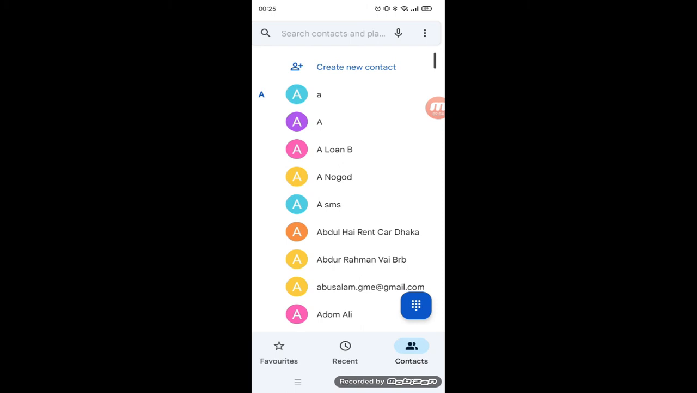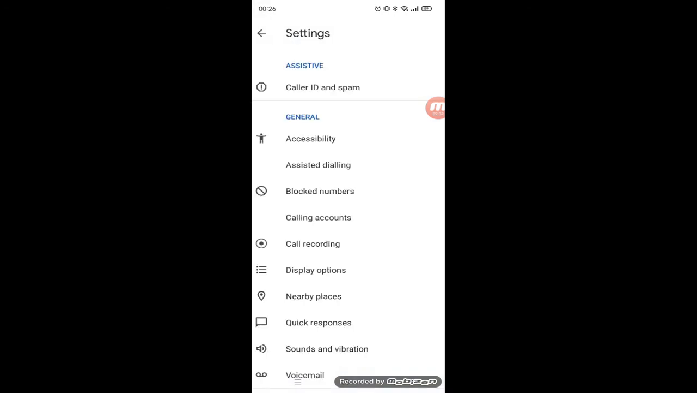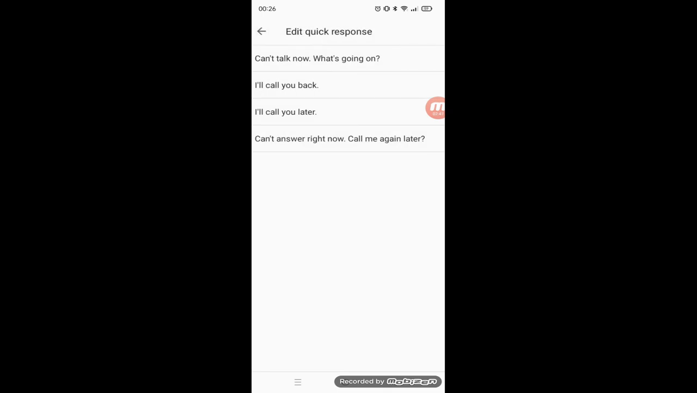Just open your dial pad, then go to the side tab Contacts, then tap on the three dots from above here and then go to Settings. Scroll down to Quick Responses and here you can edit all of the existing quick answers and use them according to your taste. Later, when you cancel any call with SMS, you can see your own answers and send them to the person who is calling.